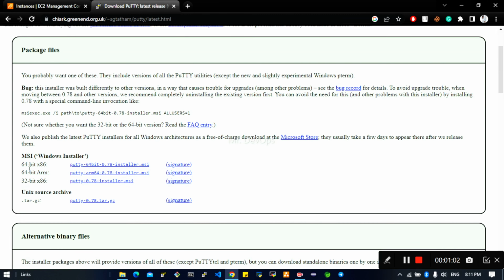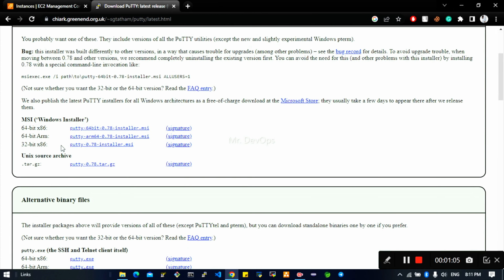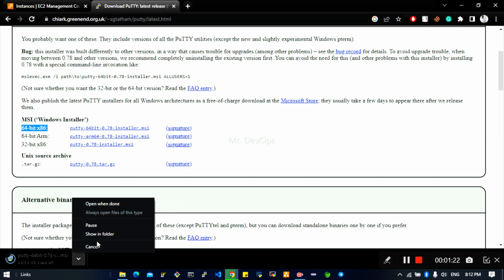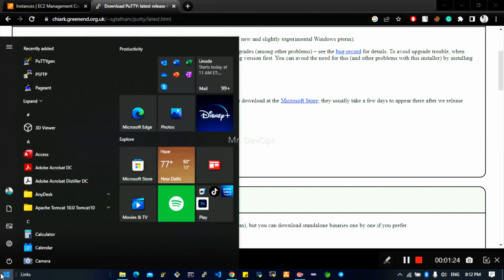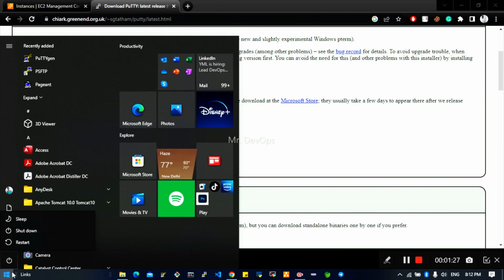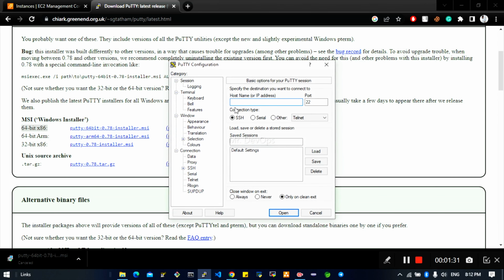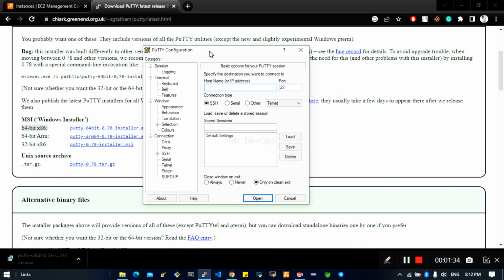Once you come here, based on your choice, you have to select a particular Putty. So this is the latest one, 64-bit. I'm going to download this, and this is just a simple installation. Just you have to do next. Okay, so once you install this, you will get something like this. This is the UI of Putty. Okay, here we will see how we can use this.